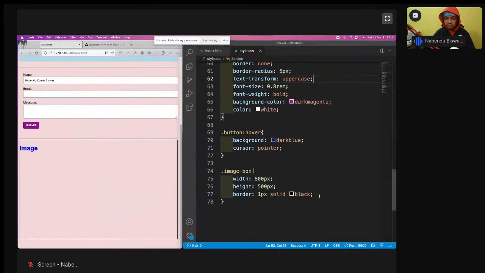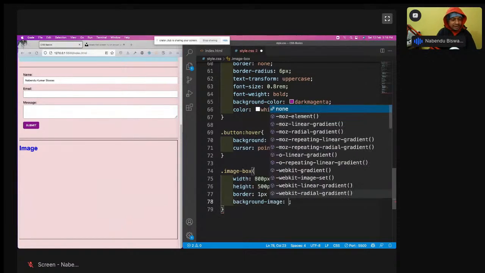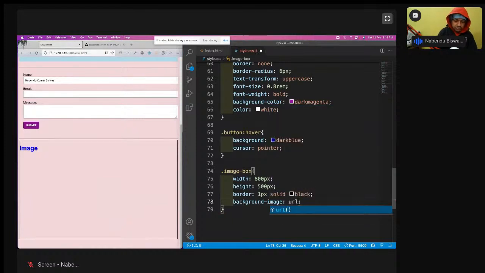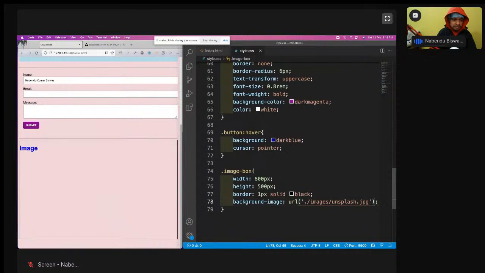So now what I'm going to do, I want to show you inside this image box also background image. I have a property known as background image. Okay, then I have to give URL I have to give like this, and then dot images and unsplash.jpg. I'll do save it.